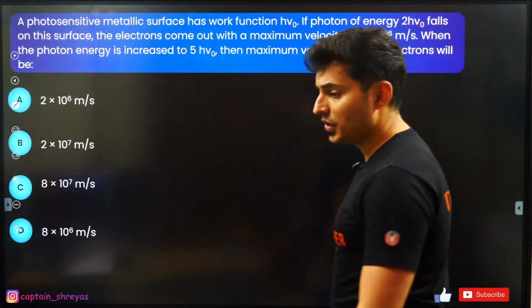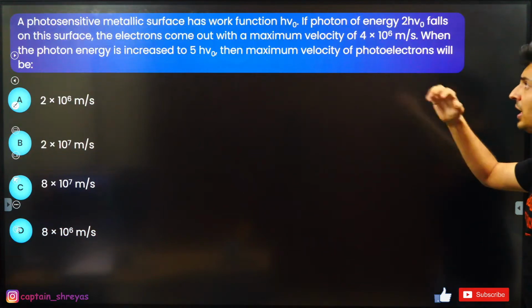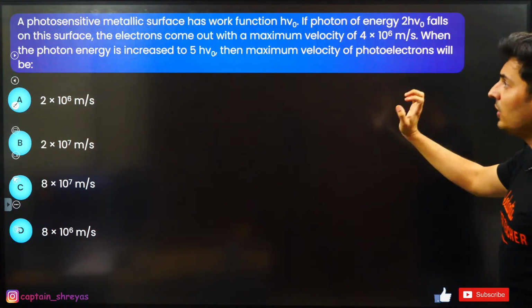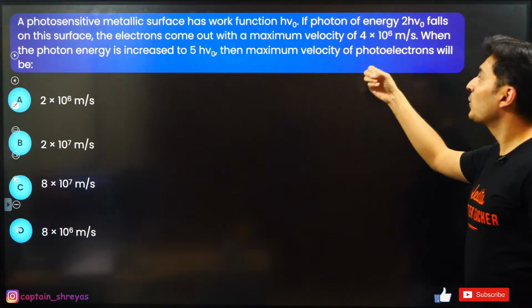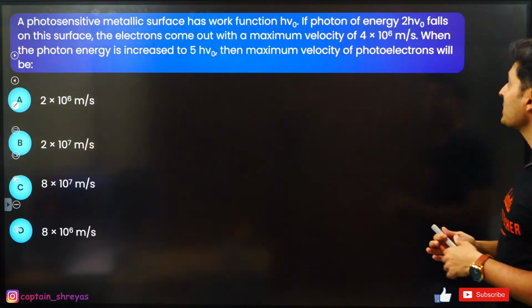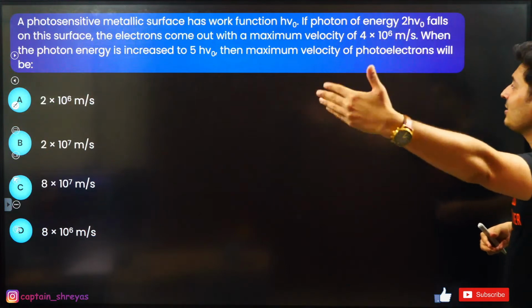Next question up on your screen. A photosensitive metallic surface has work function hv0. If photons of energy this much fall on this surface, the electron comes out with a maximum speed of this much. That's the measure of maximum kinetic energy. When the energy of the photon is 5hv0, then what is the maximum speed?